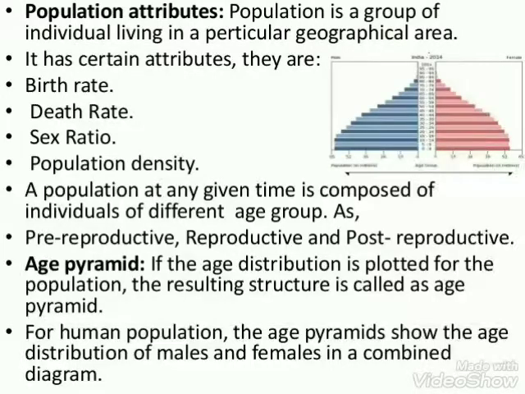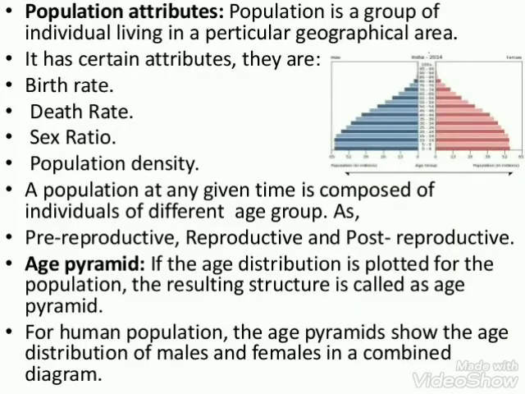It is the number of individuals of a species per unit area or volume. That means the population density means the number of individuals of a given species present in a given geographical area or a given volume.